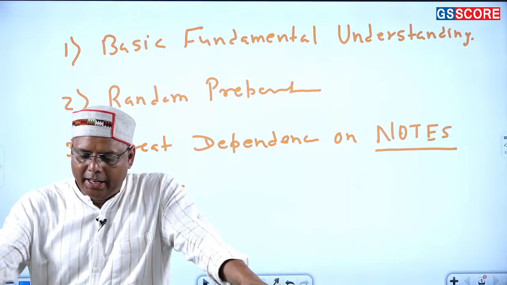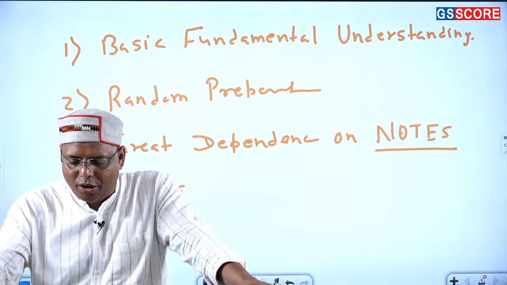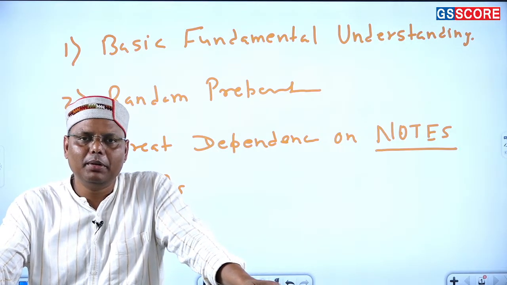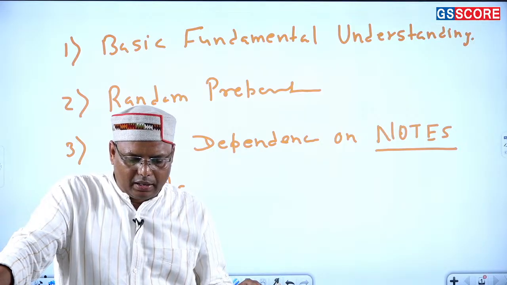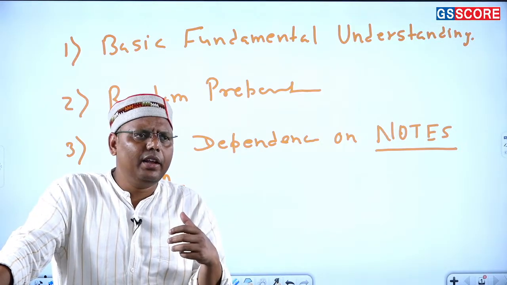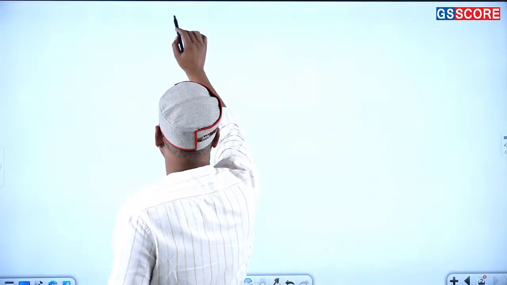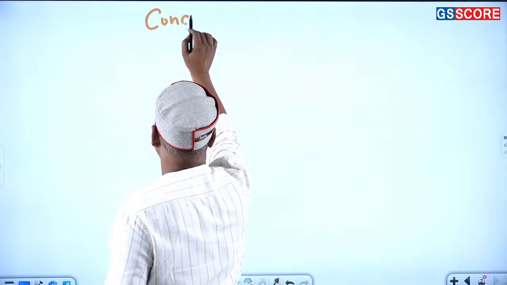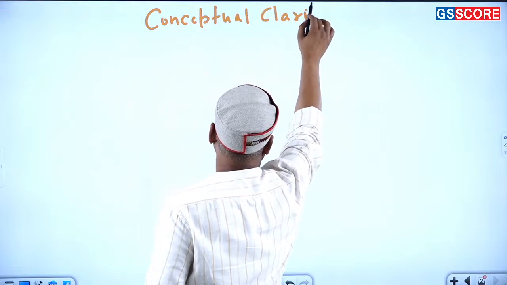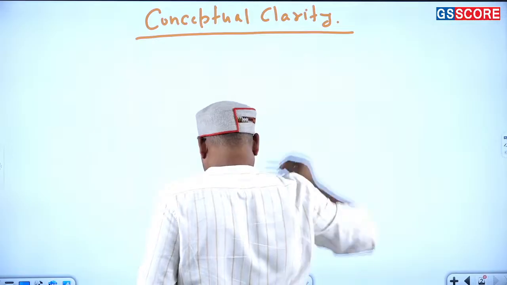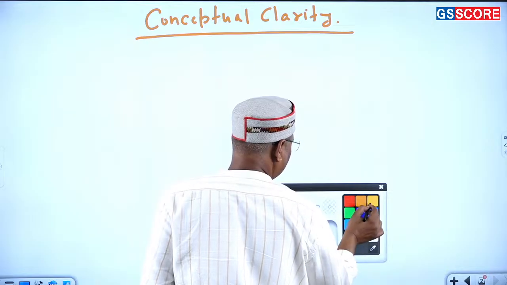So the moral of the story is this: the moment it comes to any optional paper, and precisely since I teach the history optional paper, I'll be talking about it, you have to develop a very good amount of understanding, right? Understanding or conceptual clarity is very important, and that's why I would like to start from this point only, right? Conceptual clarity. Now, you may ask why this conceptual clarity is needed.